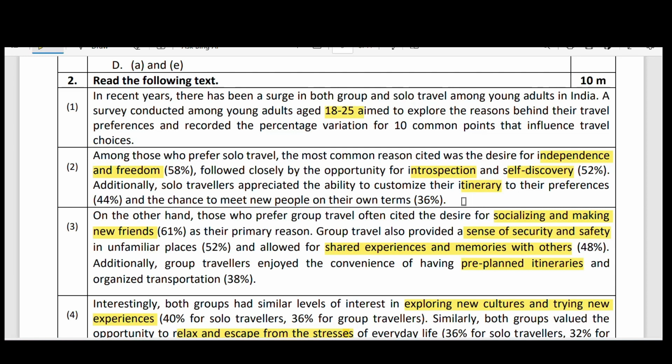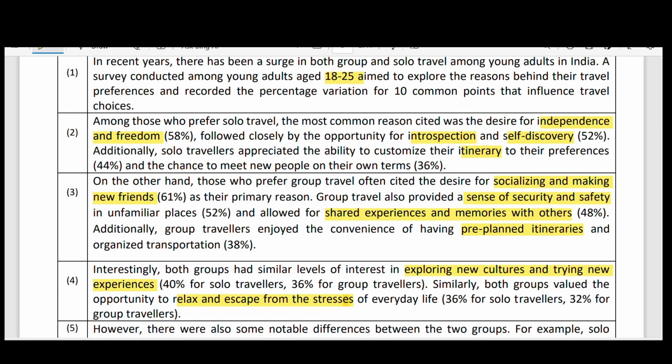Itinerary means route maps. And then the fifth one is socializing and making new friends. Sixth one, sense of security and safety. Then shared experience and memories with others. And then pre-planned itineraries. And then exploring new cultures and trying new experiences, and relax and escape from the stresses.